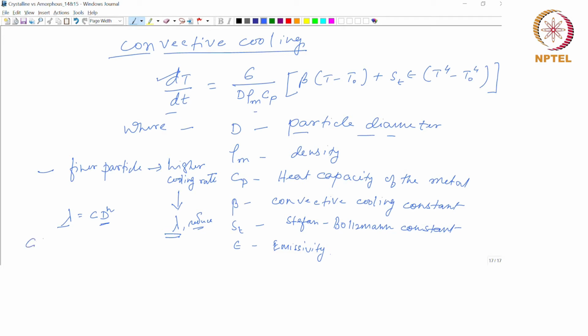Here C is a material and process dependent constant. And the exponent n varies between 0.5 to 1.